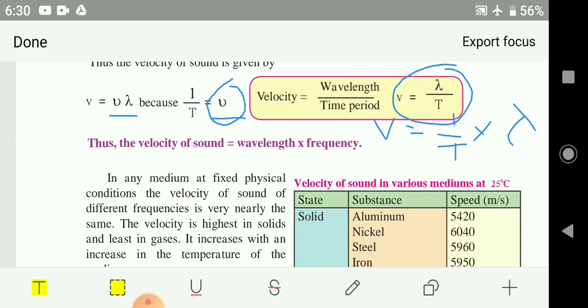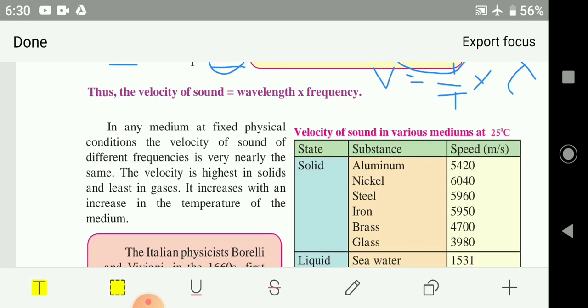Different mediums have different values of speed for allowing the sound to travel or allowing the particles to move. So in different mediums, the velocity of the sound differs.